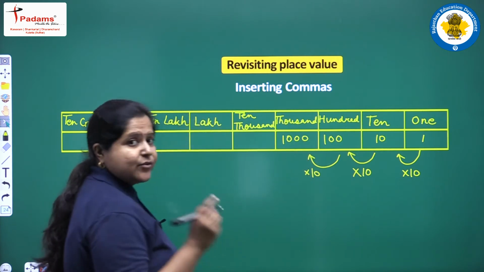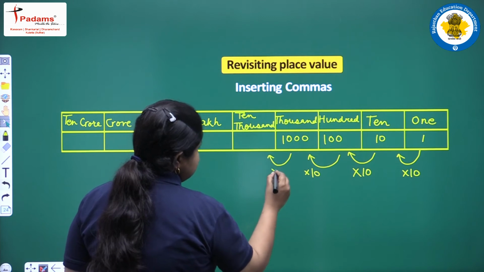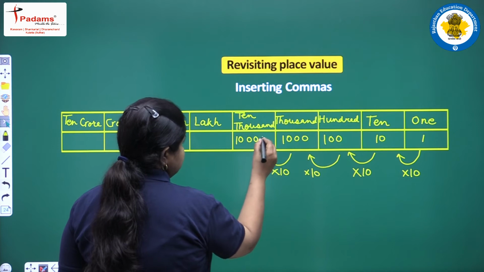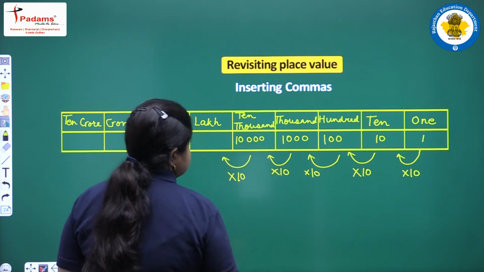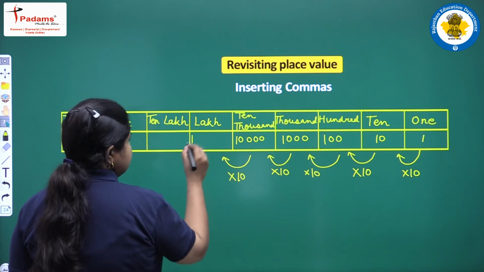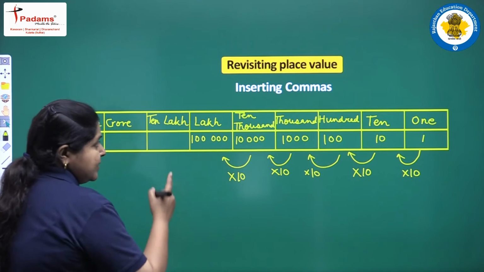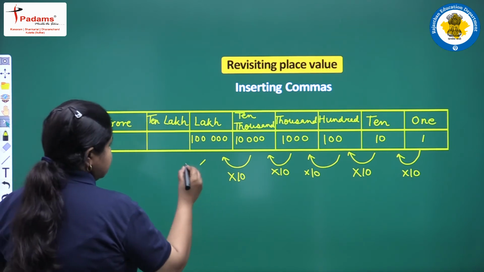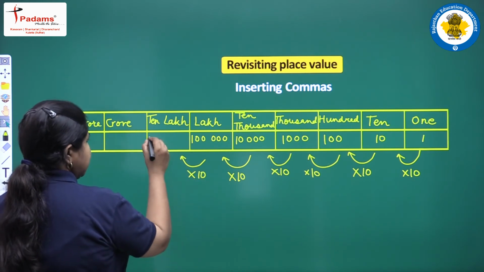Remember, 1000 has 3 zeros. Then again 10 times we have 10,000, then again 10 times we have 1 lakh. Remember, a lakh has 5 zeros. Then again 10 times we have 10 lakhs.